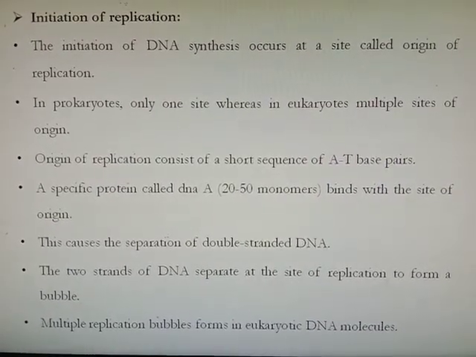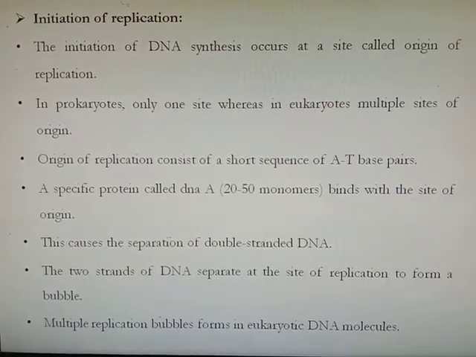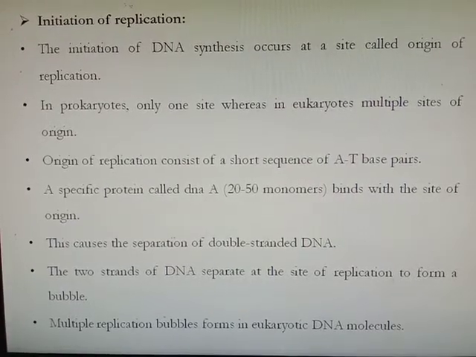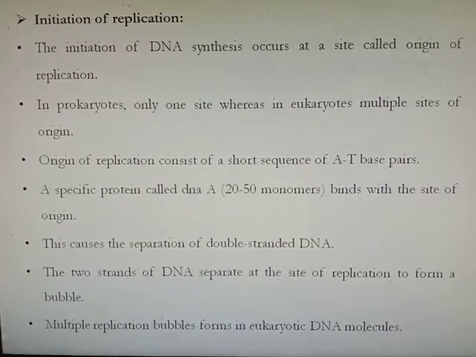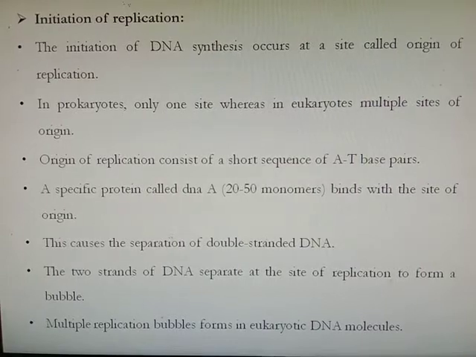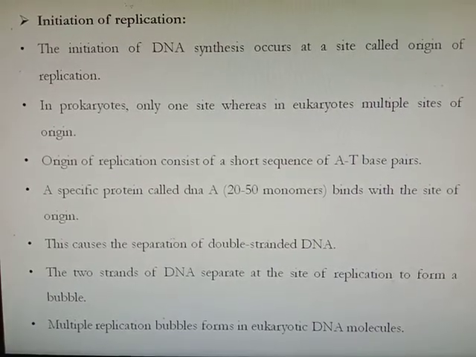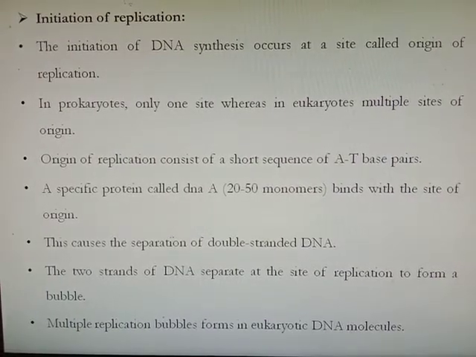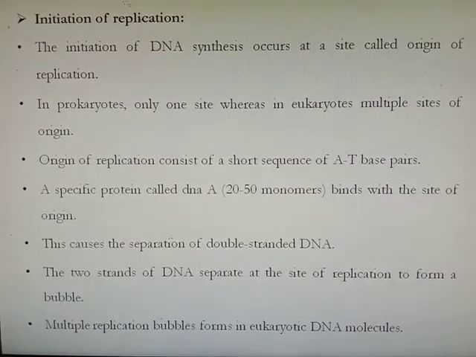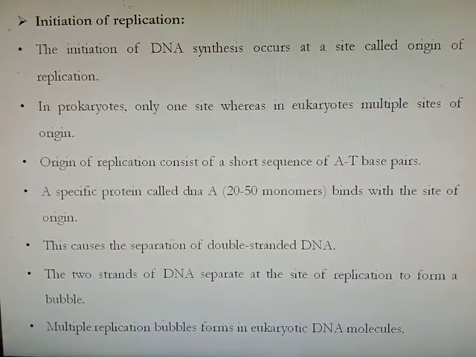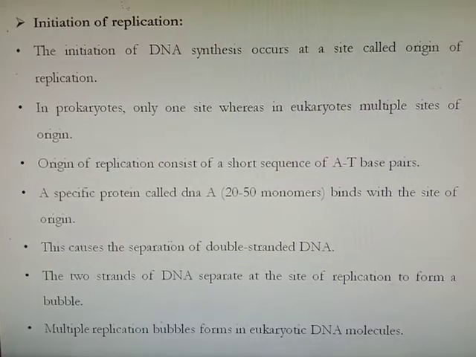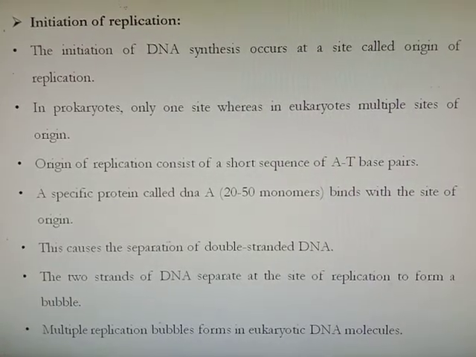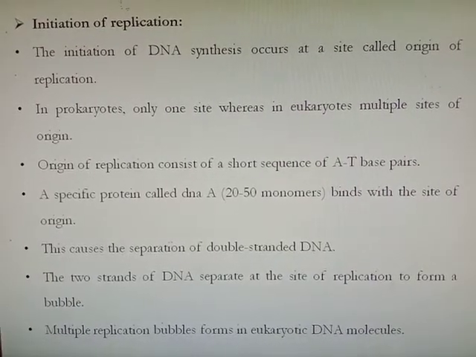So first is initiation of replication. The initiation of DNA synthesis occurs at the site called the origin of replication. Means DNA replication starts at the site which is called the origin of replication. In prokaryotes there is only one origin of replication, because the DNA of prokaryotes is small in size, whereas in eukaryotes there are a number of origin sites, because the size of DNA in eukaryotes is large.